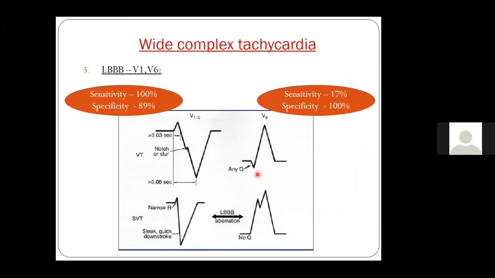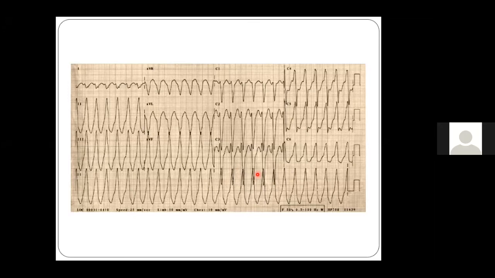Of the ECG. Yeah, so you can see this is an ECG with LBBB. You can see the LBBB pattern, but the small r duration is not more than 40 milliseconds, and you have a steep, very fast downstroke. It is not like a very slow downstroke. So there is no slurring in the QRS. So it is more likely to be an SVT with aberrancy.